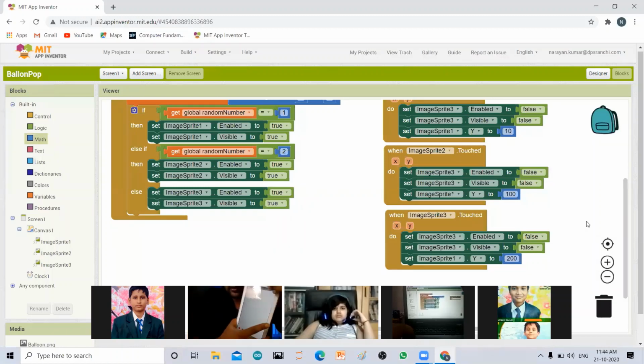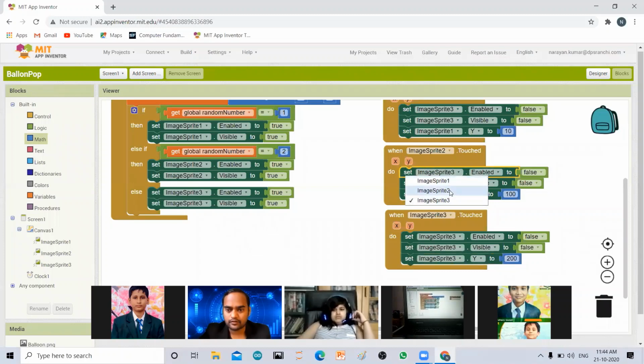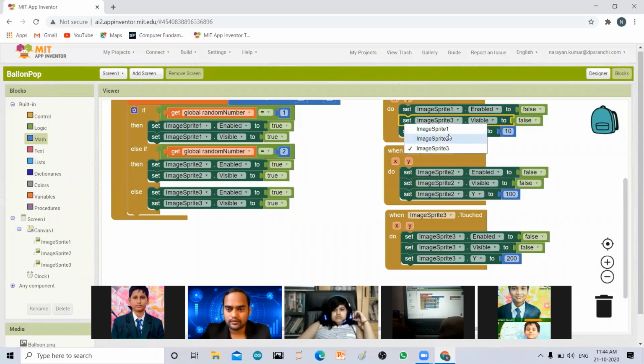I think it should happen when image sprite 2 is touched. Sir, because you have set in all the image sprite 1 and 2 in set image sprite 3. Okay, yeah, here it should be 3, and here should be 2. Yes, of course. So here should be 2, and here should be 1. Yes, that's good. And now it should work well. I think so. Yeah, it's working well.